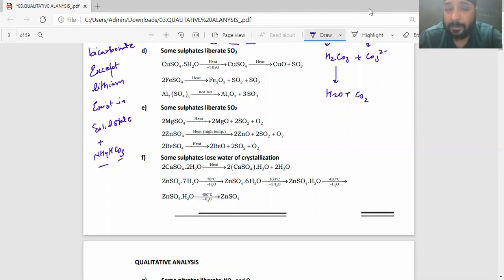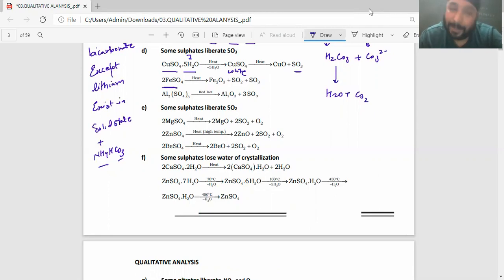Now listen. Now copper sulfate is there, dot 5H2O. Initially what it will do, it gives off all the amount of water. Now from blue color it will become white. So I'll be having a white color over there. And after that, again on heating, it'll give sulfur trioxide.